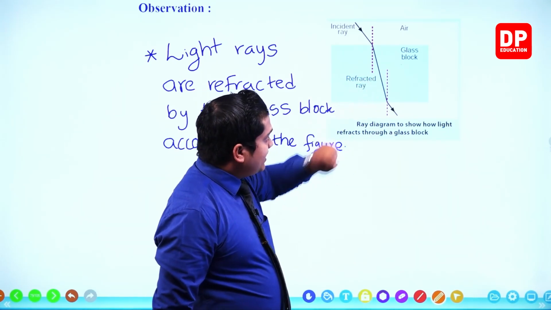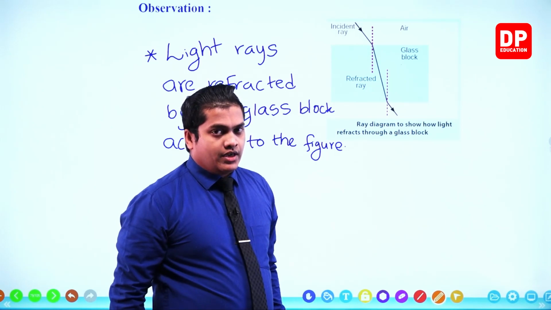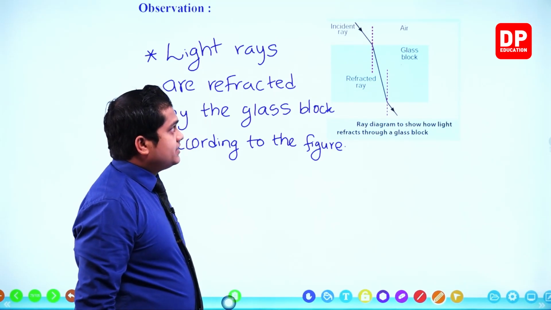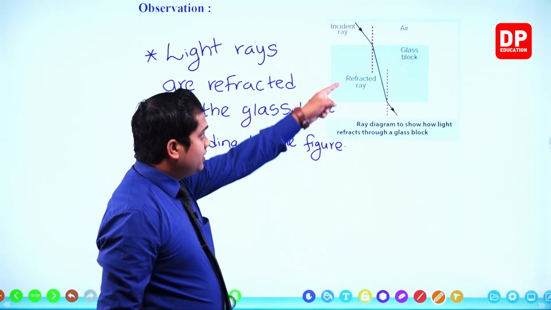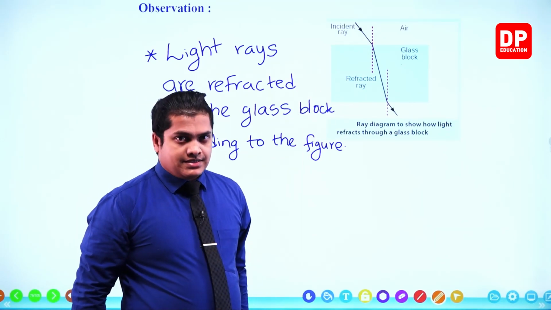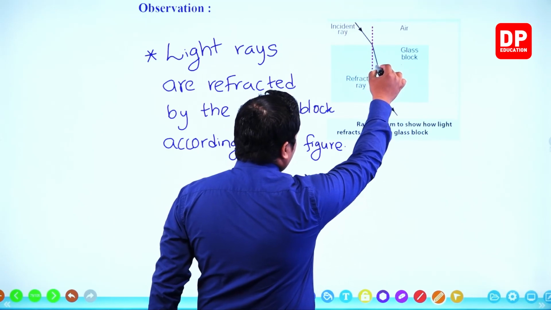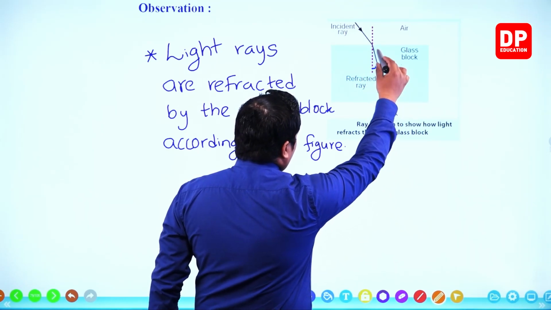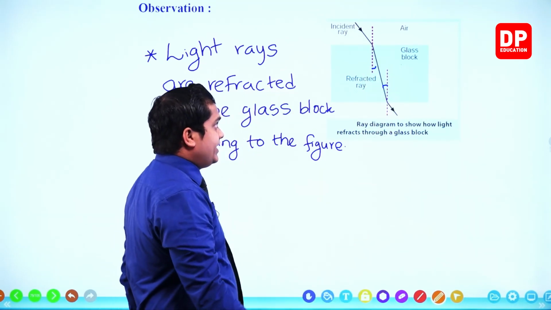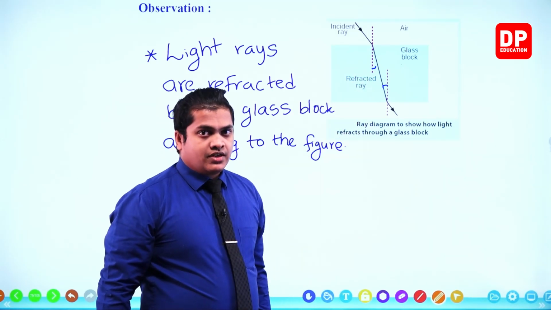This ray which is inside the glass block is the one which is referred to as the refracted ray. Okay, refracted ray. The angle between the incident ray and the normal is the incident angle. The angle between the refracted ray and the normal is the refracted angle. Okay, always you know that these two angles are equal to each other because of the alternate angles. See, to the sign of Z, these things are creating alternate angles, no? So because of that, these two angles are equal to each other.